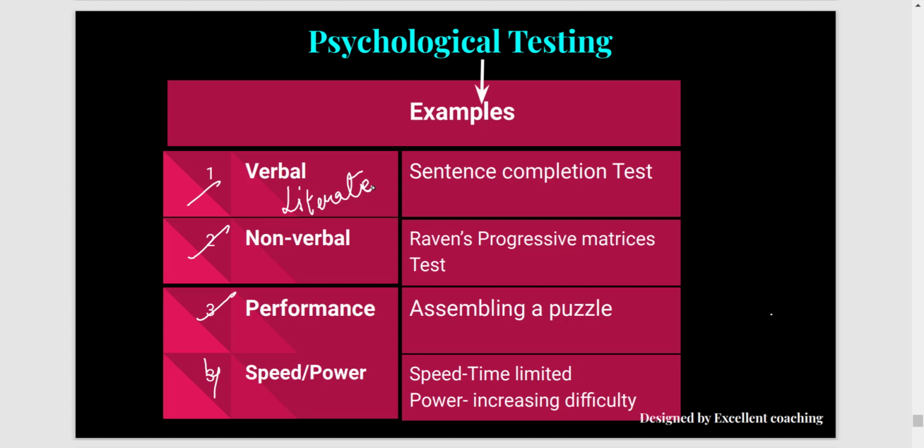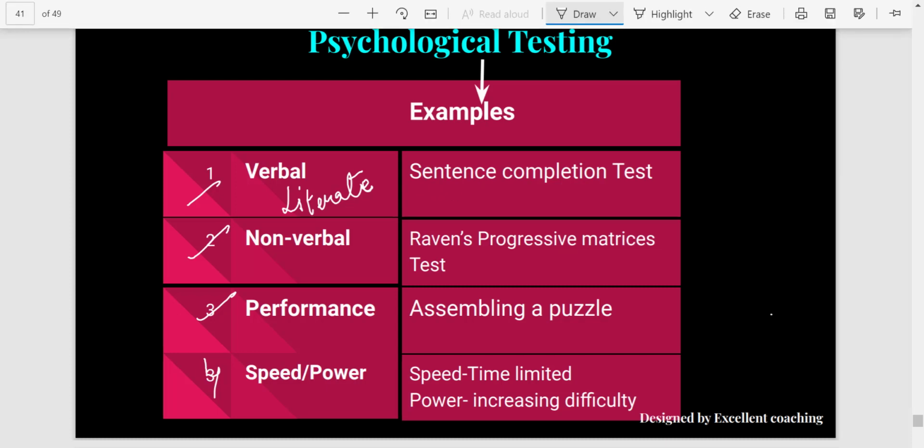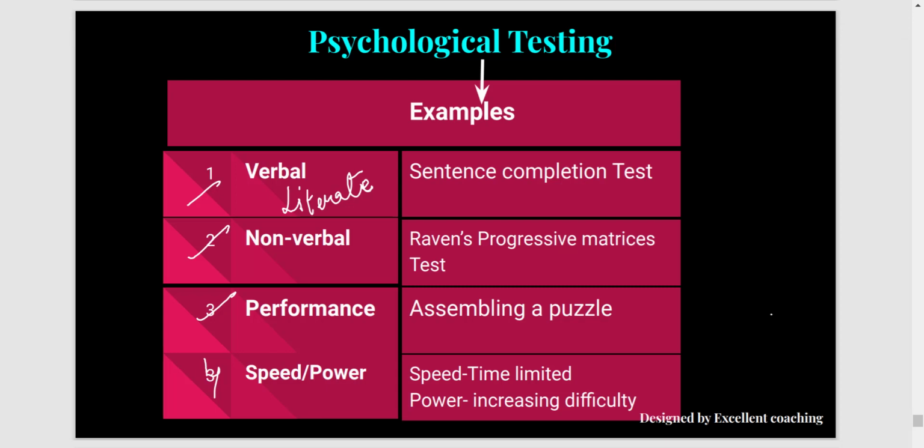So for example, there is a test called sentence completion test. In this test of sentence completion, you are given a sentence that you need to complete. For example, I am giving you an example. Suppose a sentence starts with "My mother" and then it is left blank. So the individual is required to complete this sentence. So this is a kind of test which needs that individual to be able to write or to be able to speak. So literacy is minimum requirement.